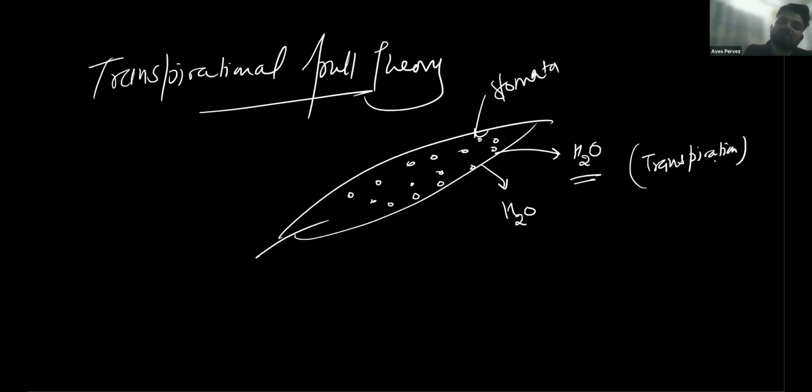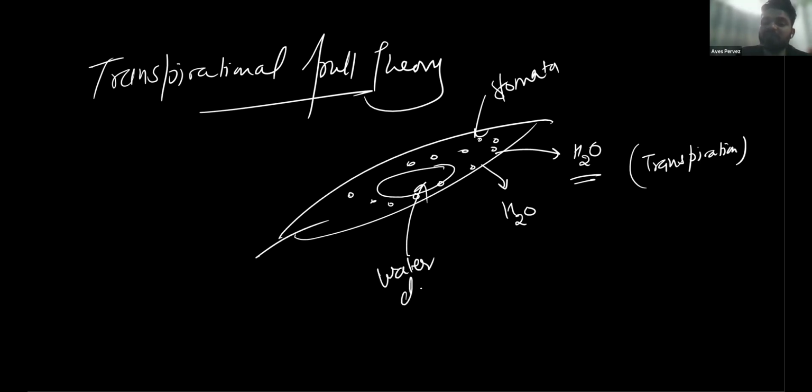If the water is being continuously lost by the leaves, a suction pressure will always be created. There is a deficiency in the region from where the water is coming out. Let's suppose from this region water has been eliminated. What is going to happen? A vacuum, or water deficiency, will be created, and this deficiency results in building the suction pressure.